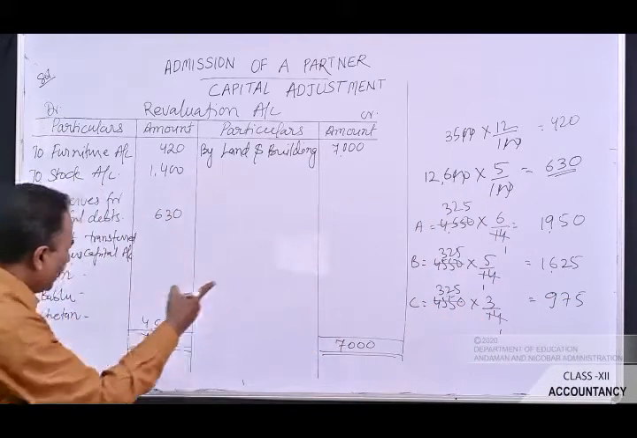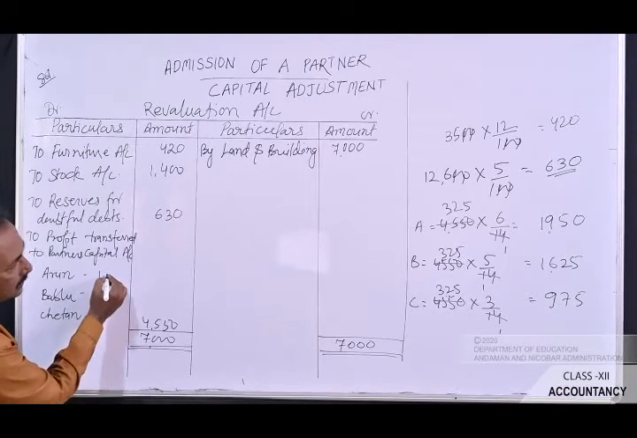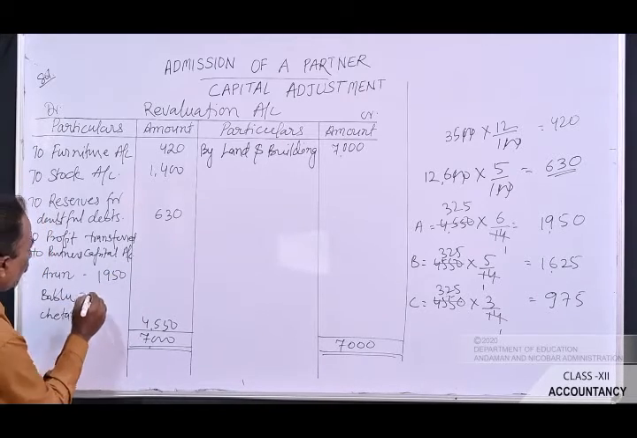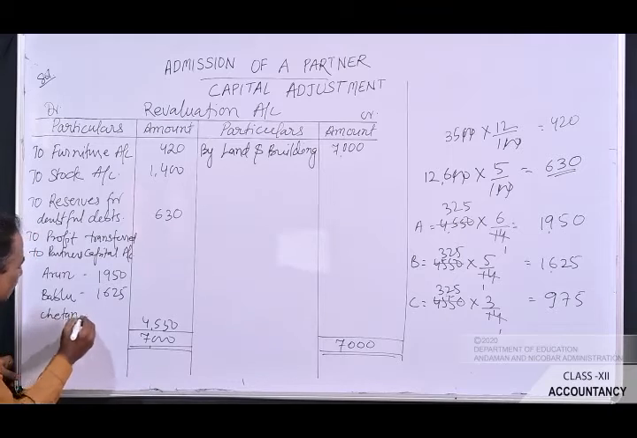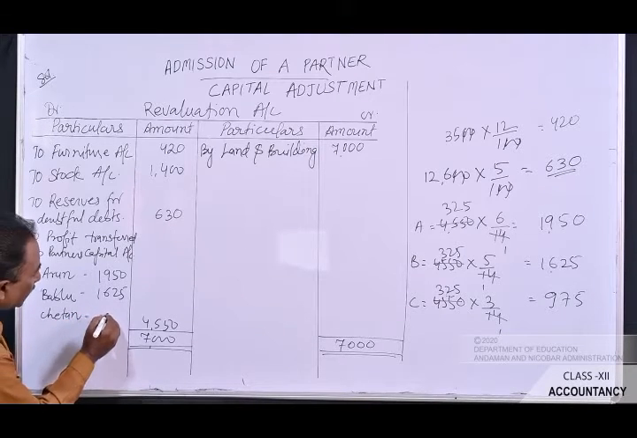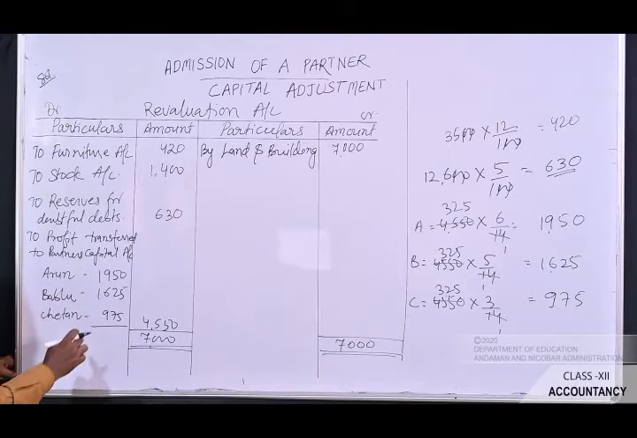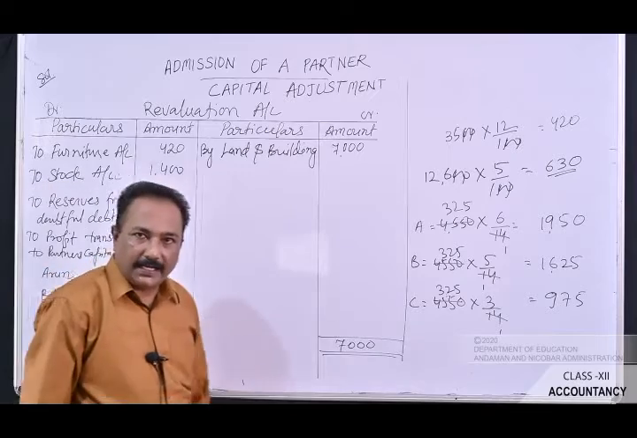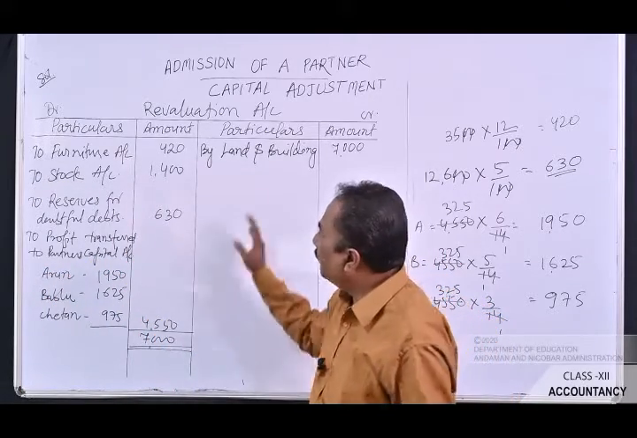Chetan will get 975. The same figure has to be recorded here. Arun will get 1,950. Bablu will get 1,625. And the last person, Chetan, the last partner, he will get 975. Close it here. The sum of these three figures is rupees 4,550. This is the way in which we will prepare the revaluation account.